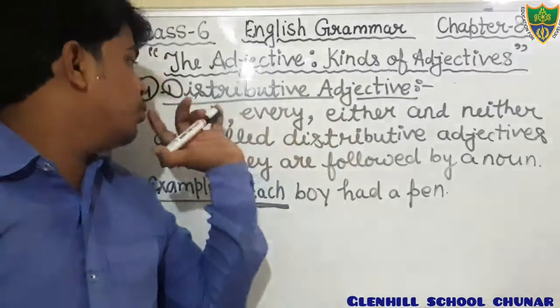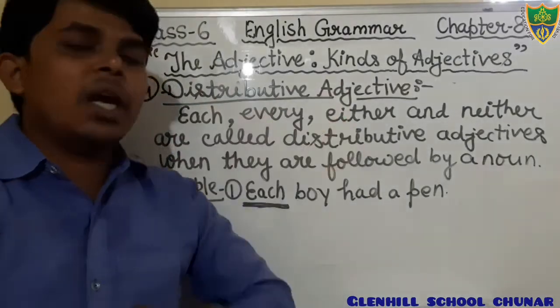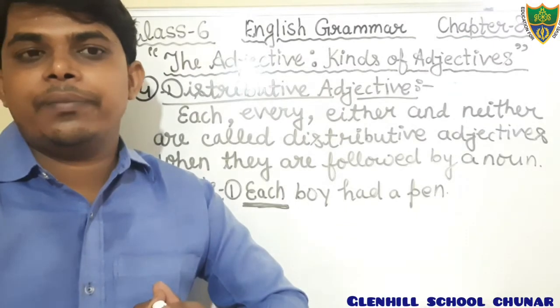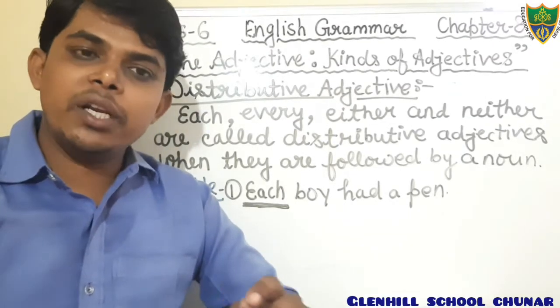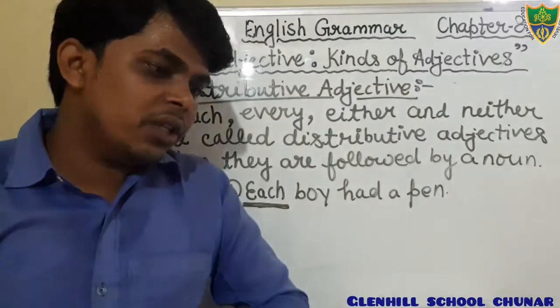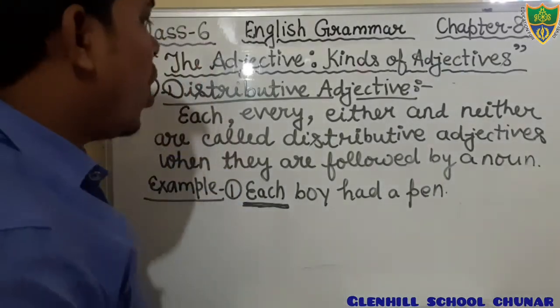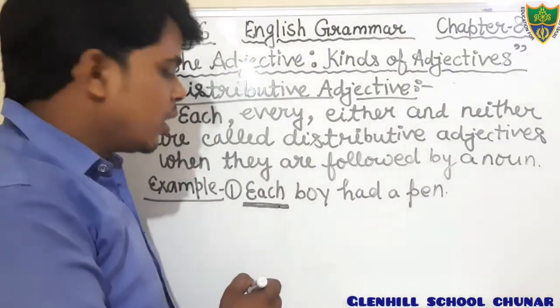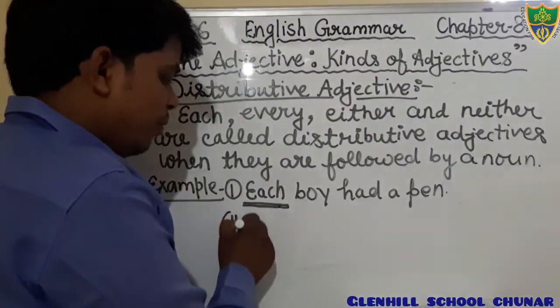But these four words, each, every, either, and neither, are called distributive when it is used where it is followed by a noun. Okay, students? So just write down. Each boy had a pen. In this sentence, what is distributive adjective? The word each.